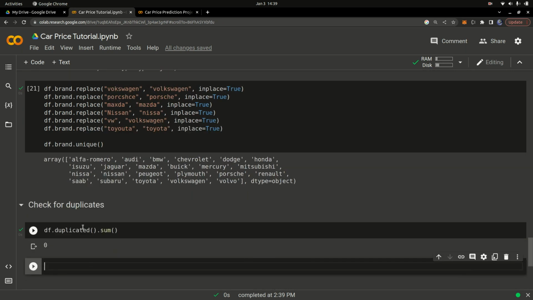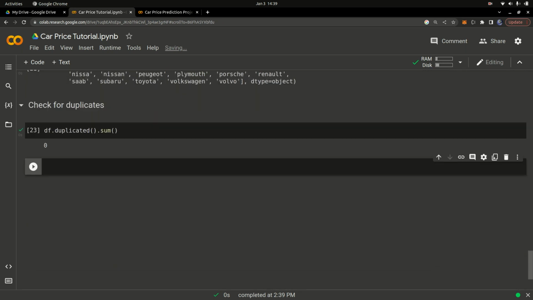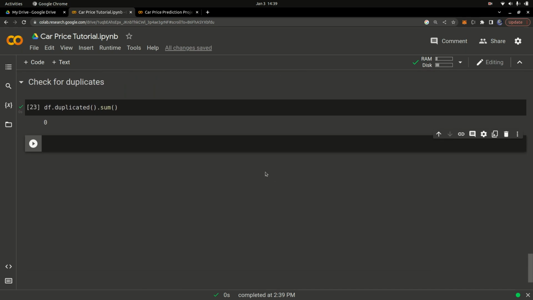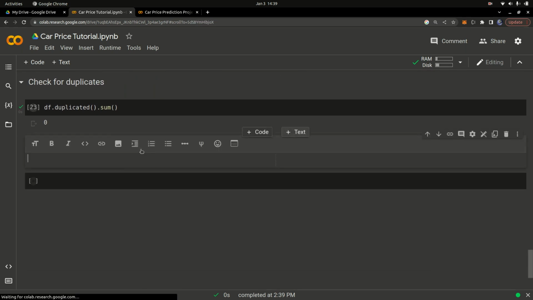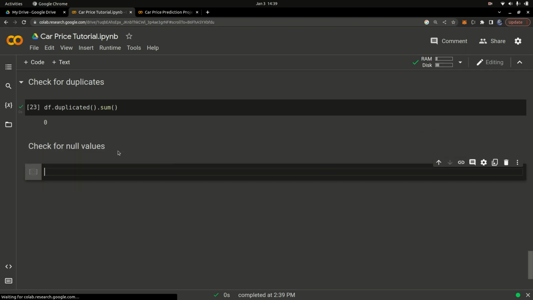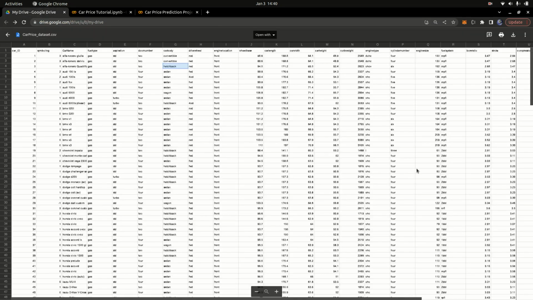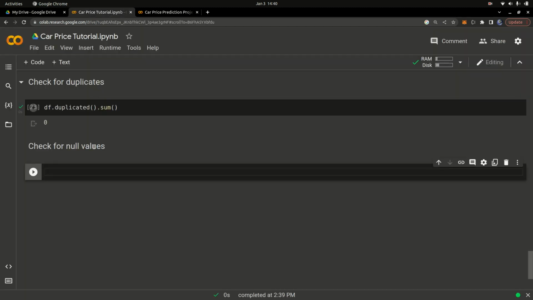Good. Once you have that done, let's check if we have any null values. Null values are when some cells might not have data; we call them null values in machine learning. So you're just checking for any missing values, and you'd probably delete them, or there are different ways of handling them.